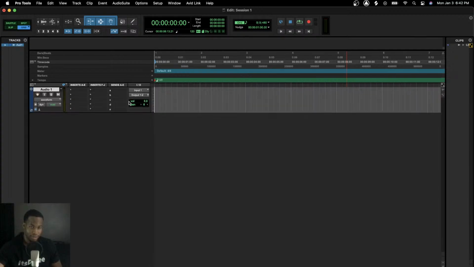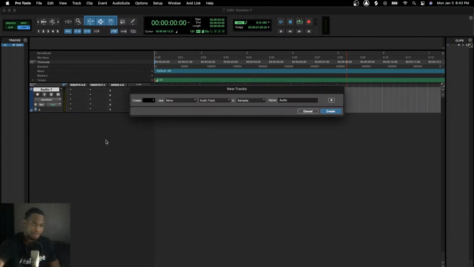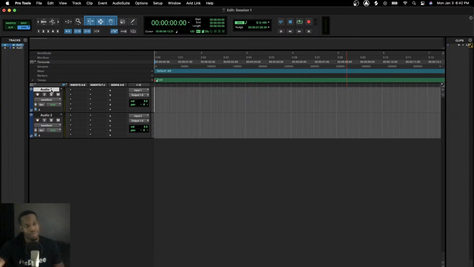Put it back. It's still there. All right. It's not removing it as in deleting it. It's just making it inactive. So it's pretty much hiding it. You know what I'm saying? And making it inactive. If I add another one, it's going to be another one there. All right. It's very simple. Pro Tools is not meant to confuse you, just to make your life easier.